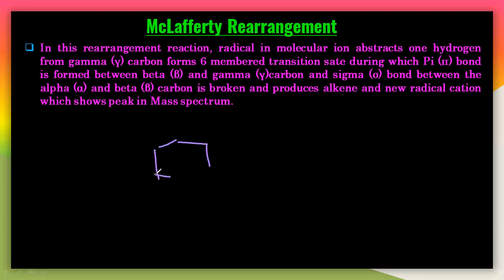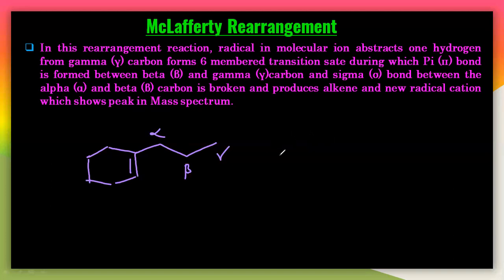I can take this particular benzyl ring. Let us take cyclohexane first, then we will see benzene. Now see here, cyclohexane which is having a double bond here.